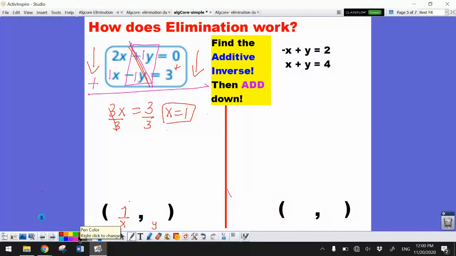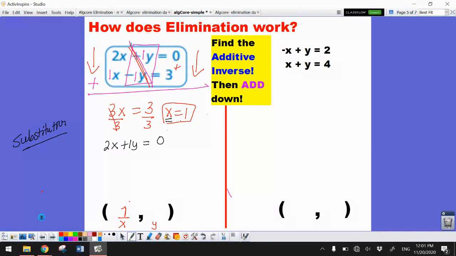Now, to get the second one, we're going to use substitution. We're going to go back to one of our equations, and I'm going to pick the first one: 2x plus y equals 0. And I can remember that there's a 1 there.